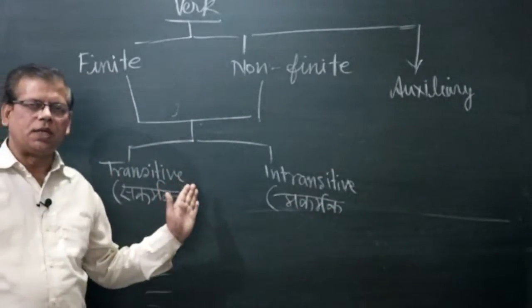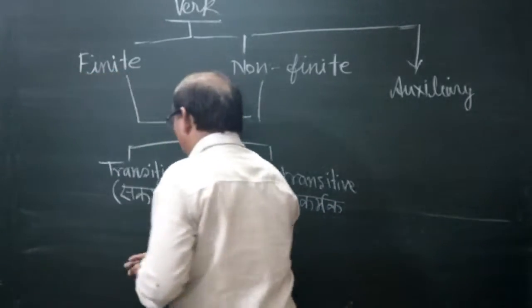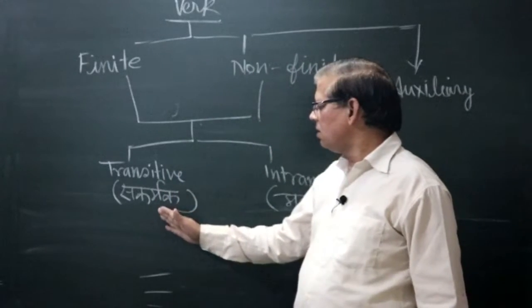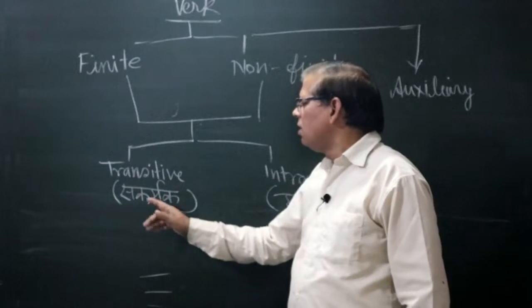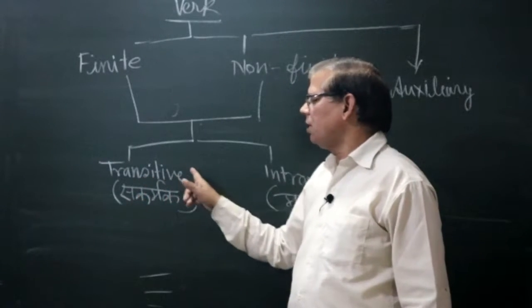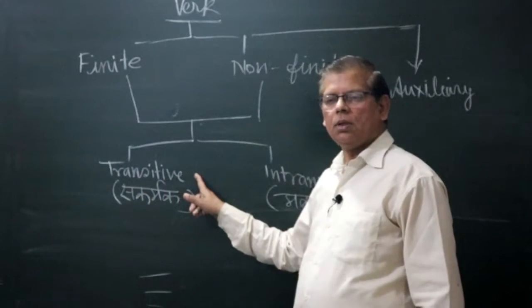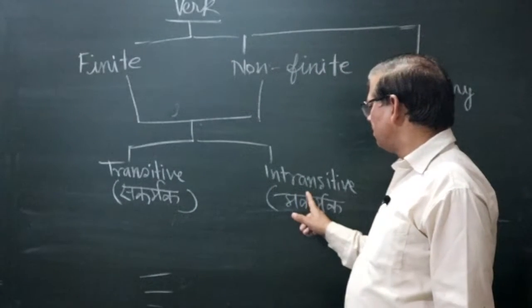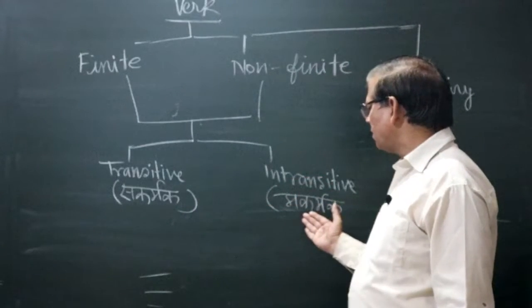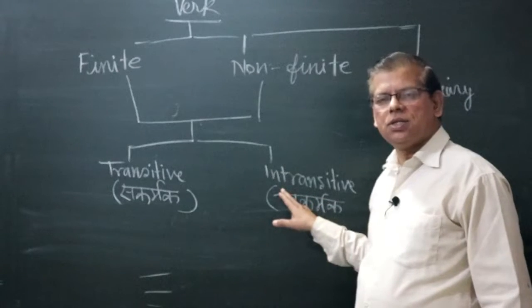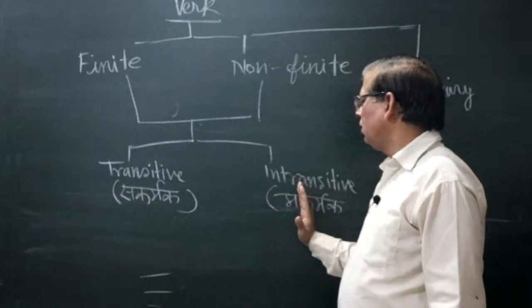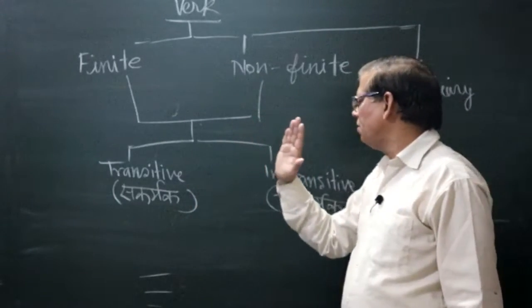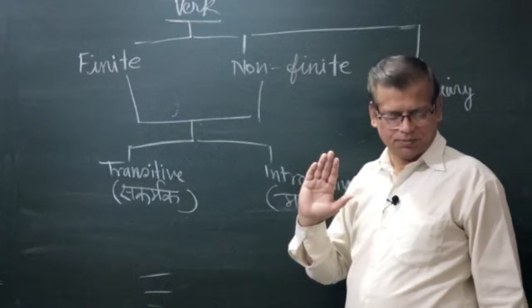The verb of a sentence having an object, sakarmak, having a karma, is called transitive verb. The verb of a sentence without an object is called intransitive verb. So we are discussing first of all the difference between transitive verb and intransitive verb.